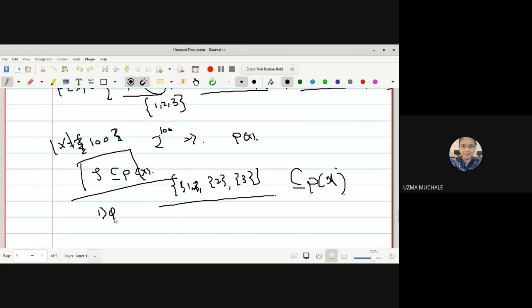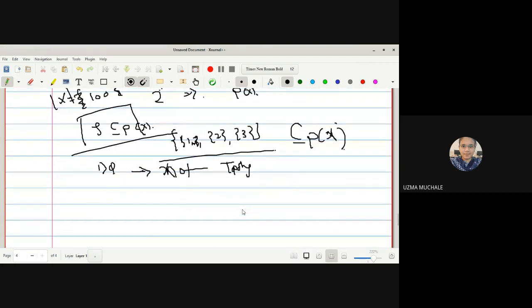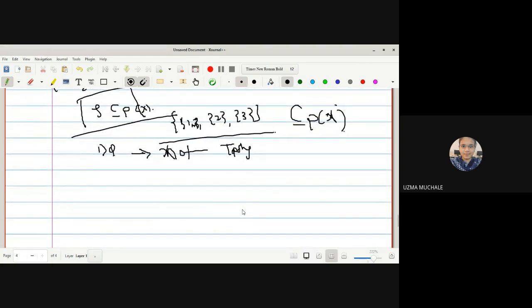Phi must be a member of tau. Is phi a member of this? No. So obviously there is no need to go anywhere else. Directly you can say it is not a topology. Right? So in this way we can say every subset of the power set of X need not be a topology.